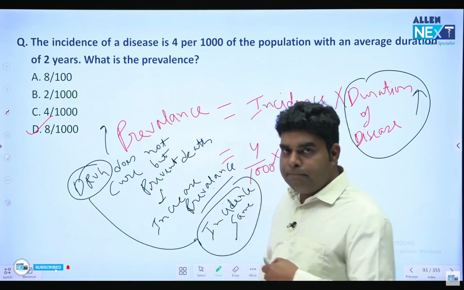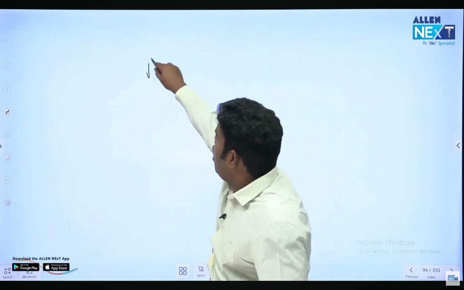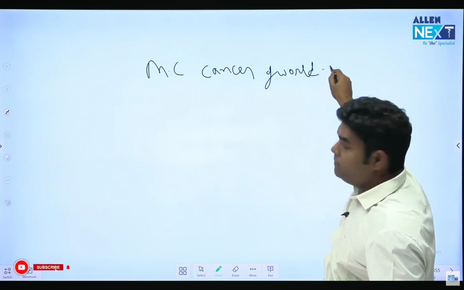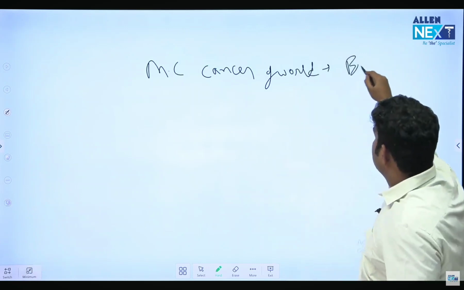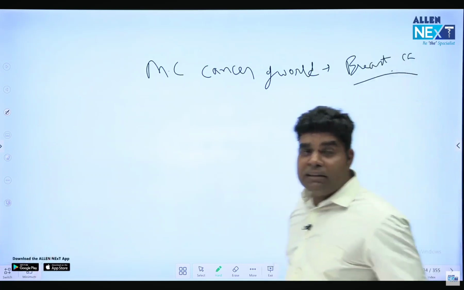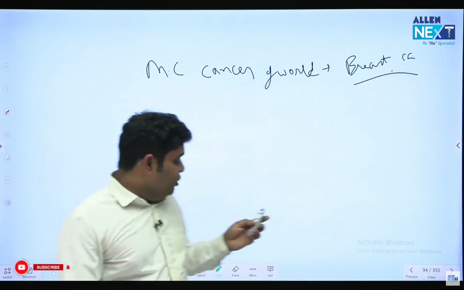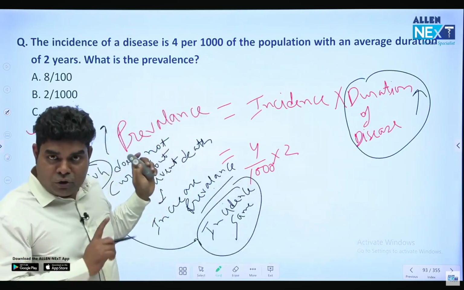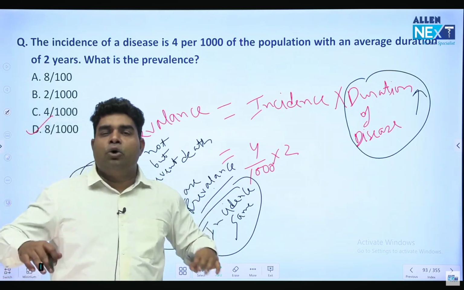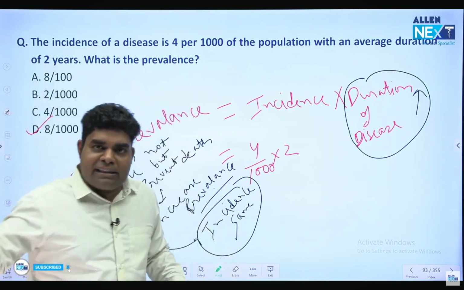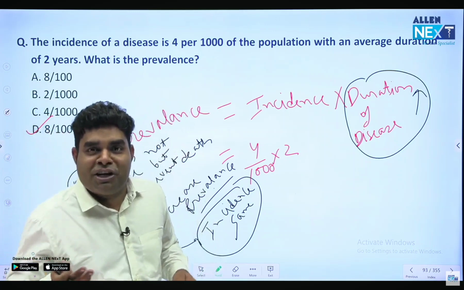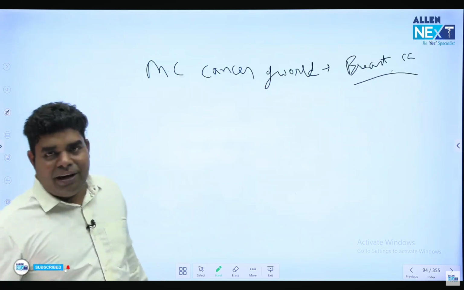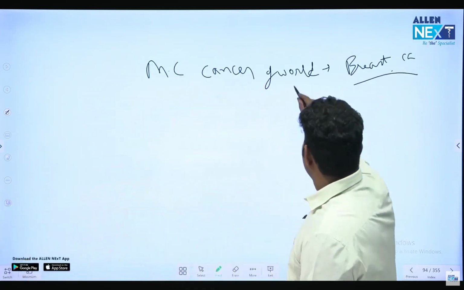And based on this same concept, if they ask what is the most common cancer of the world, is it breast cancer or lung cancer? Answer is breast cancer, because breast cancer people survive for 5 years, 10 years, sometimes 15 years. And you have seen the formula: if the duration is more, prevalence will be more. This is written in Park table, so do trust this data. क्योंकि कभी भी आप देखोगे ब्रेस्ट कैंसर के हजारों लोग बचे हुए हैं, तो एक समय पे जब आप सबका काउंट नापोगे, breast cancer patients will be much higher because they are surviving longer. Lung cancer patients die within 1-2 years of survival, so that's why lung cancer is not that high prevalence. Most common cancer of world is breast cancer.